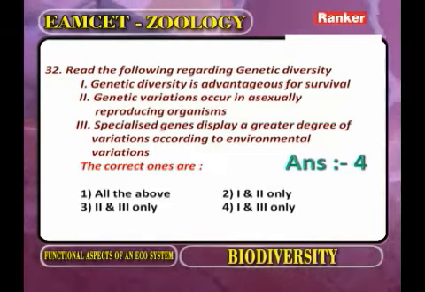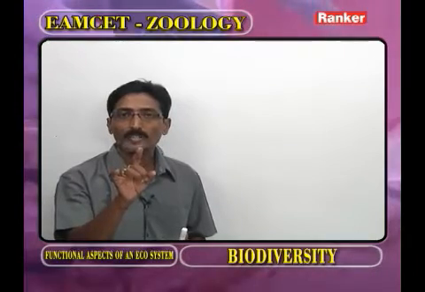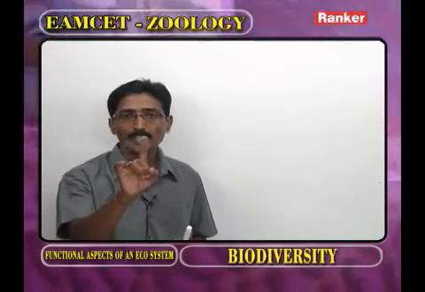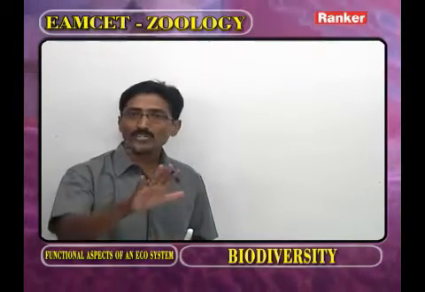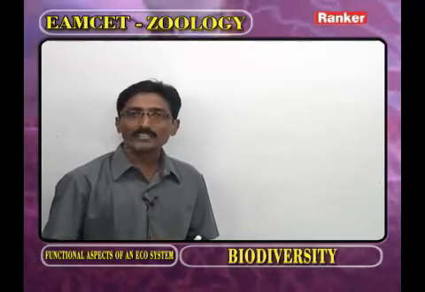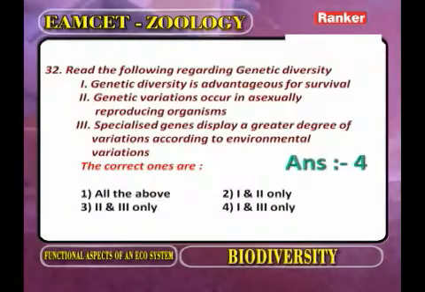Genetic variations occur in asexually reproducing organisms. It is wrong, because in asexual reproduction, how many organisms participate? Only one organism. We should not explain the gamete formation, we should not explain the fertilization, so we should not explain the recombinations and variations. So the second statement is wrong.